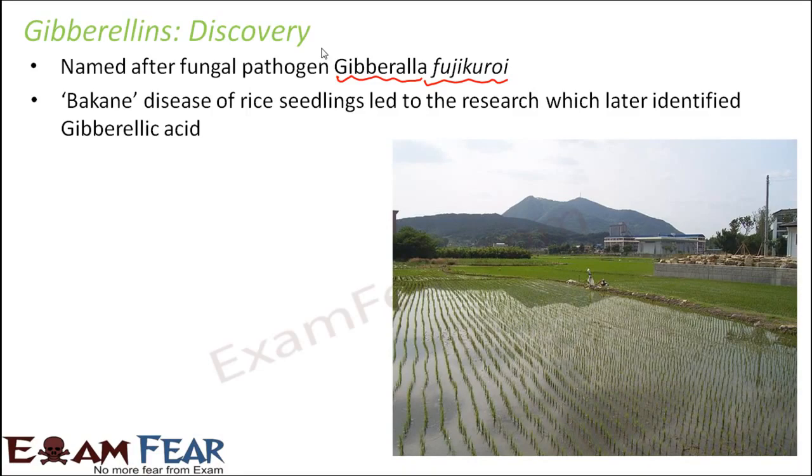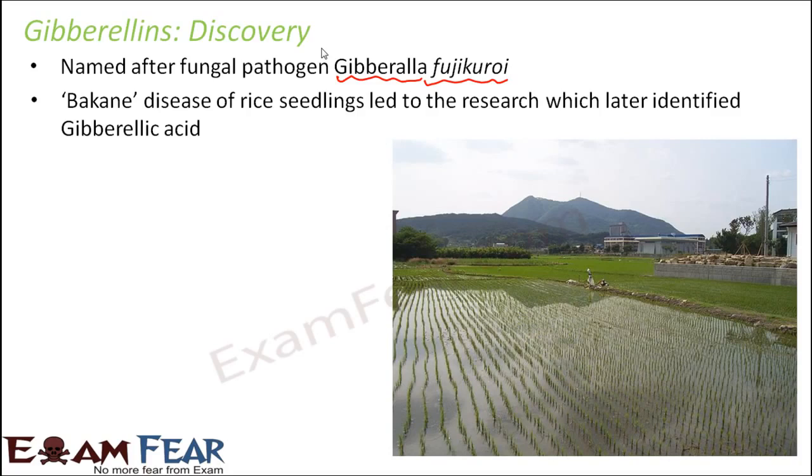From this, it was found that the actual component causing that was a growth hormone. There was a growth hormone which was causing that abnormal growth in the infected plant.